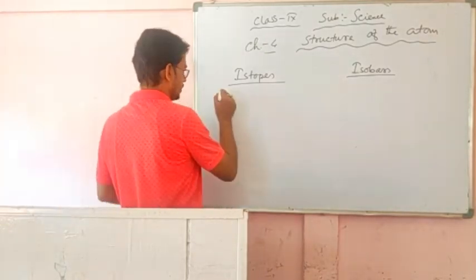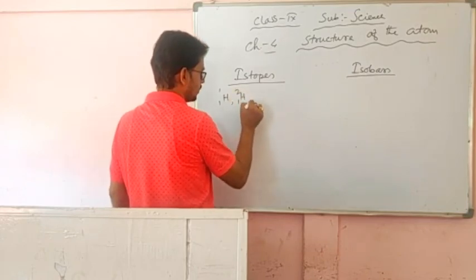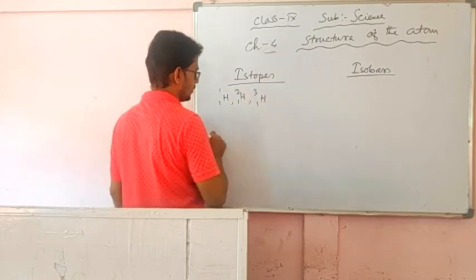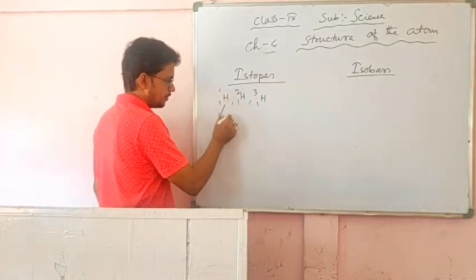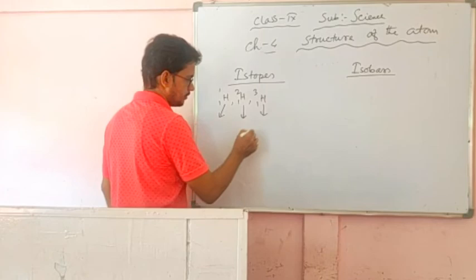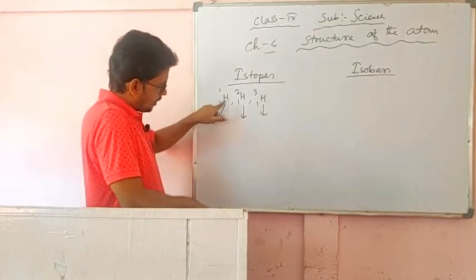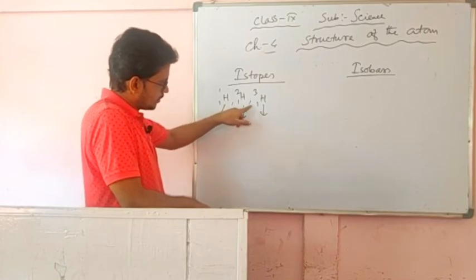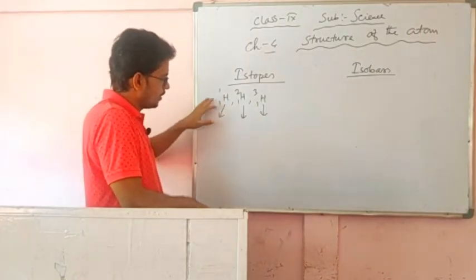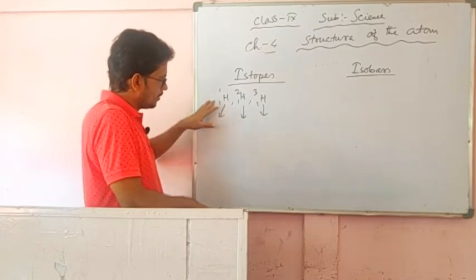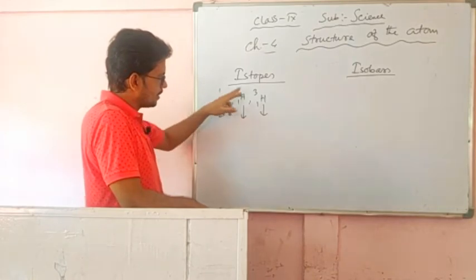For example, H-1 (1,1), H-2 (1,2), H-3 (1,3). These are the isotopes of hydrogen. This is called protium, this is deuterium, this is tritium. These are the names of the isotopes of hydrogen. The atomic number is the same, 1, 1, 1. As subscript we write the atomic number and as superscript the mass number. So they have the same atomic number, symbol hydrogen, but different mass numbers.